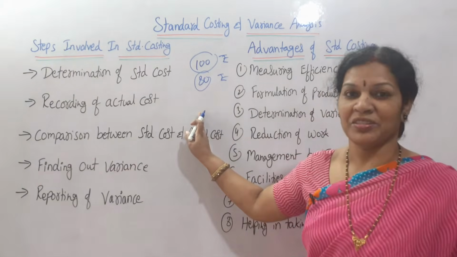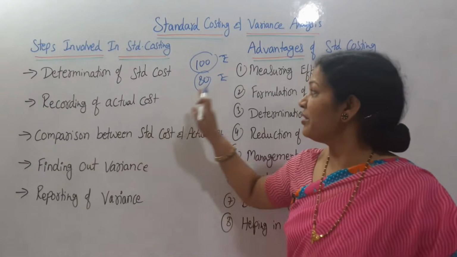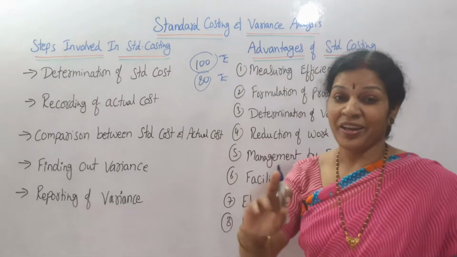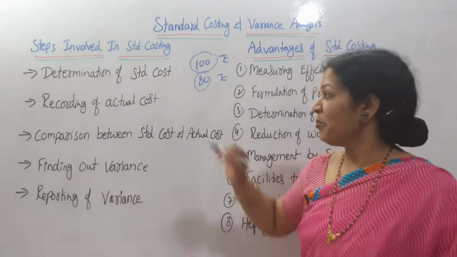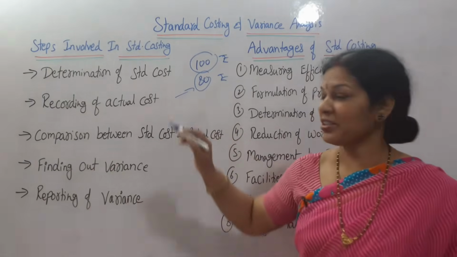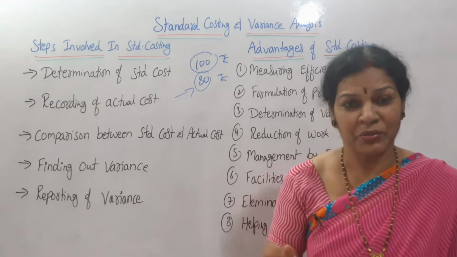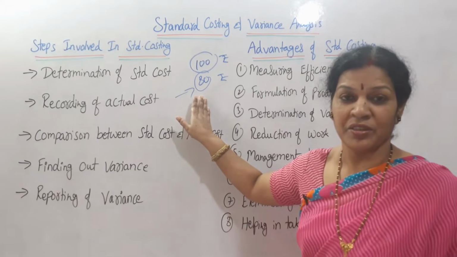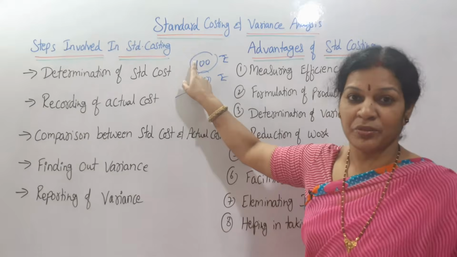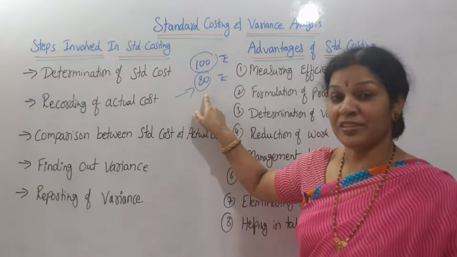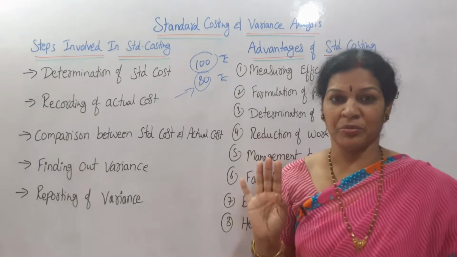This is the actual cost. Okay. Now recording the actual cost. First we decided that 100 rupees is the standard cost. But I came to know that the actual cost can be only 80 rupees. Maybe 120. It may differ. But we have decided this is fixed, and this is recording how much the actual cost is.